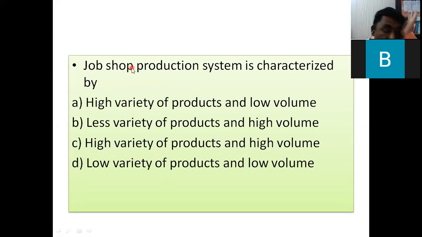Just we have discussed the first type. So high variety of production, low volume; less variety, high volume; high variety, high volume; low variety, low volume. So in job shop production, high variety is there and volume is less. I have given you the example that any company is manufacturing a boiler.